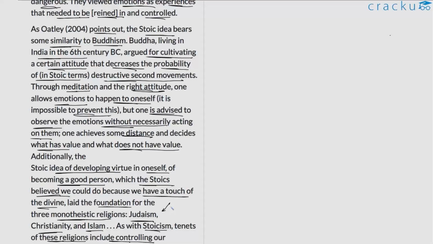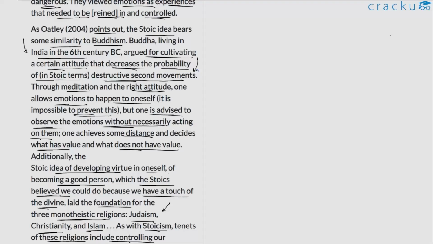All of these people have been taught this idea of reining in emotions, of controlling emotions properly. And this is the idea the author also clarifies here in the first part of the final paragraph. He says that the Buddhists have been taught to reduce the probability of destructive second movements. So by destructive second movements, something is highlighted here.